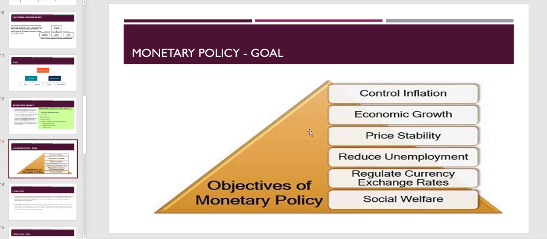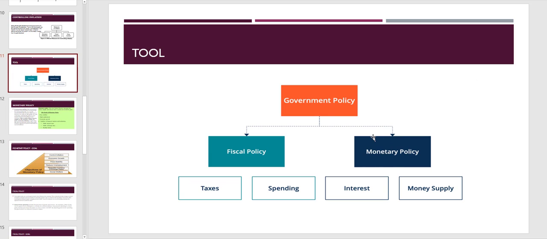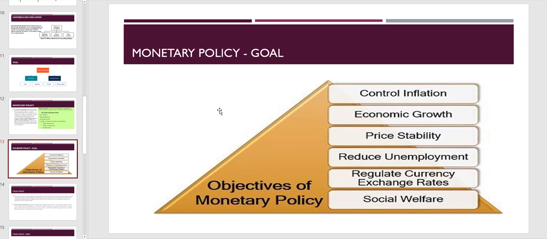Monetary policy goal, right, is to control inflation. Economic growth, price stability, reduce unemployment, regulate currency exchange, and social welfare. That's the main objective of our monetary policy, right? And this side is all dealing with inflation. Okay, economic growth, price stability, all that good stuff.